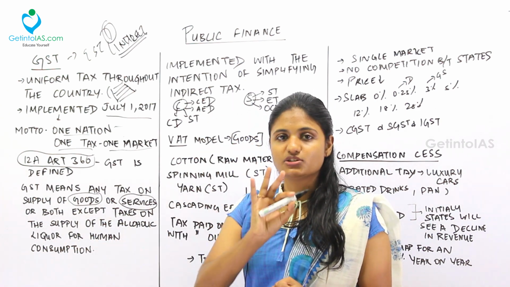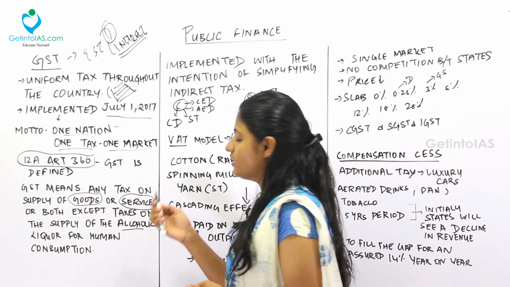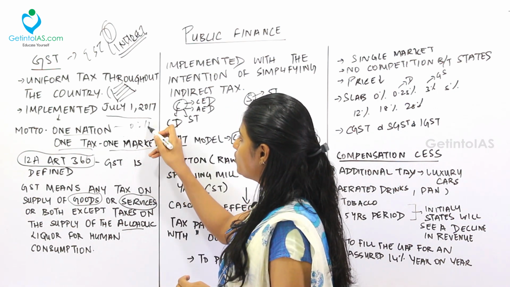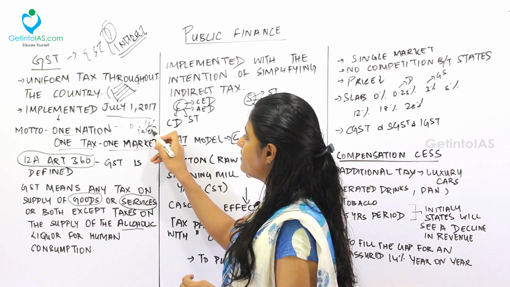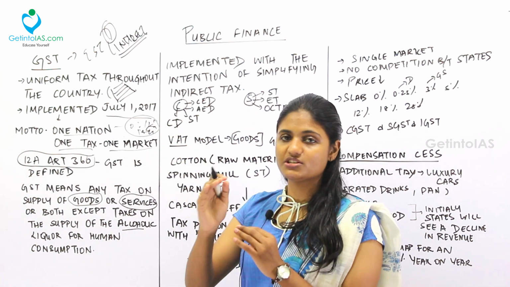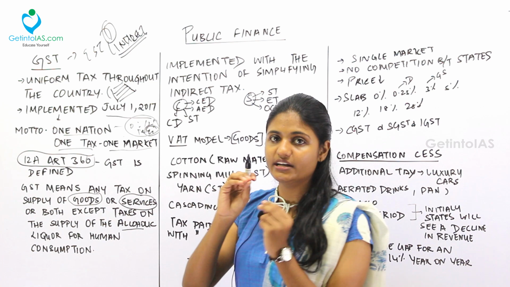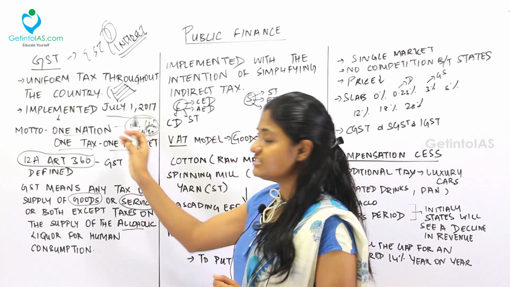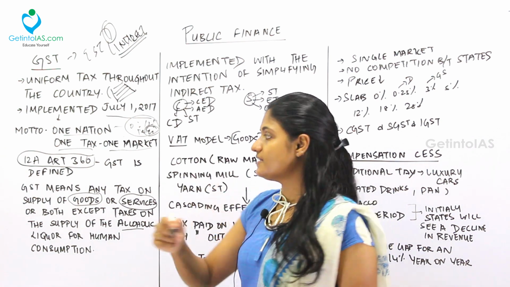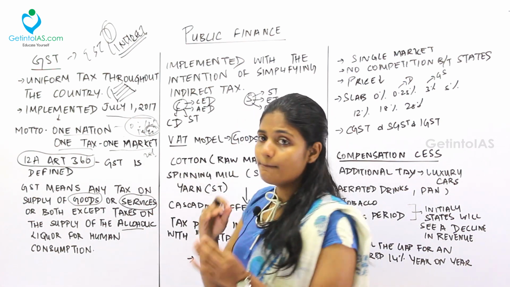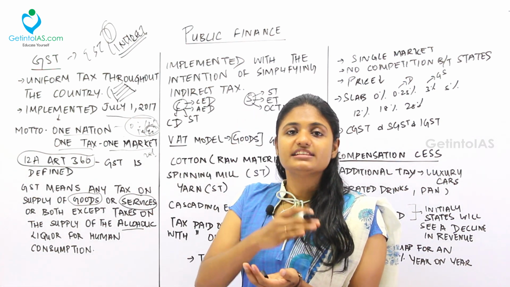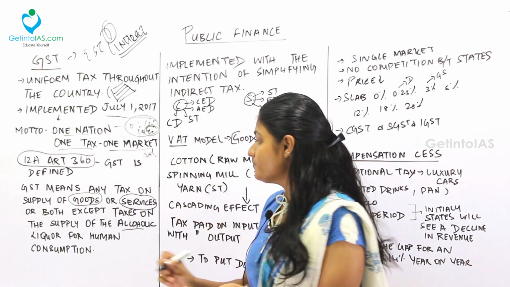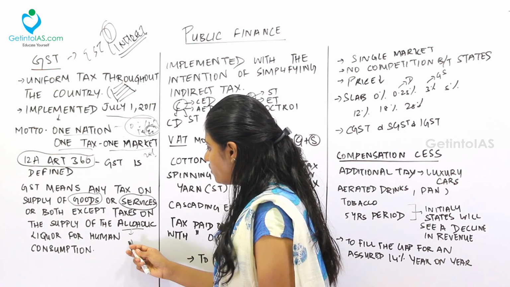So GST is not implemented for alcohol. I already told you all, under various tax slabs, that is 0, 12, 18, 28, we have tax slabs. So the maximum taxation slab is 28% for any product. Fine, but if we bring alcohol inside this GST regime, maximum taxation itself is 28%, but if alcohol lies outside the GST taxation regime, the rate of alcohol will be more.